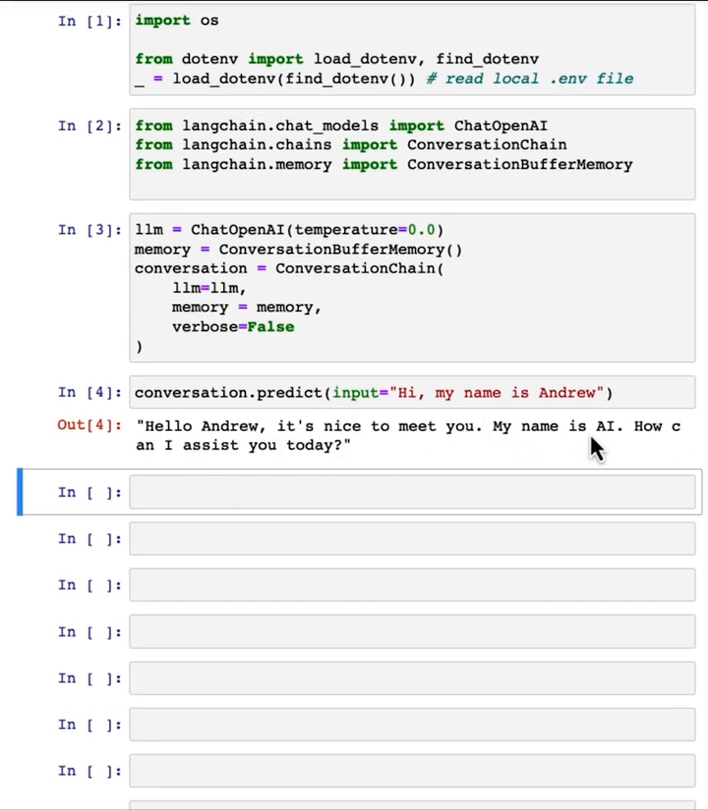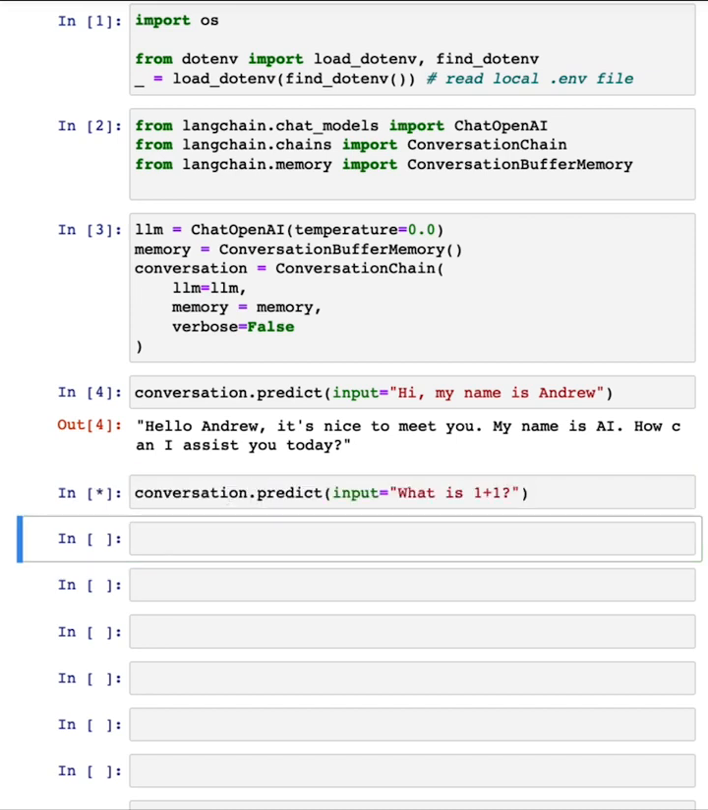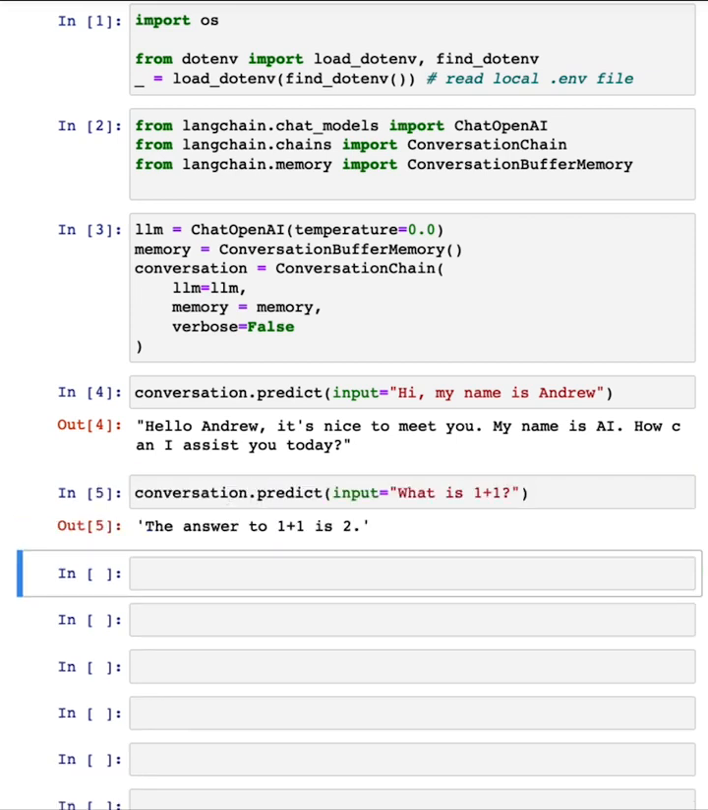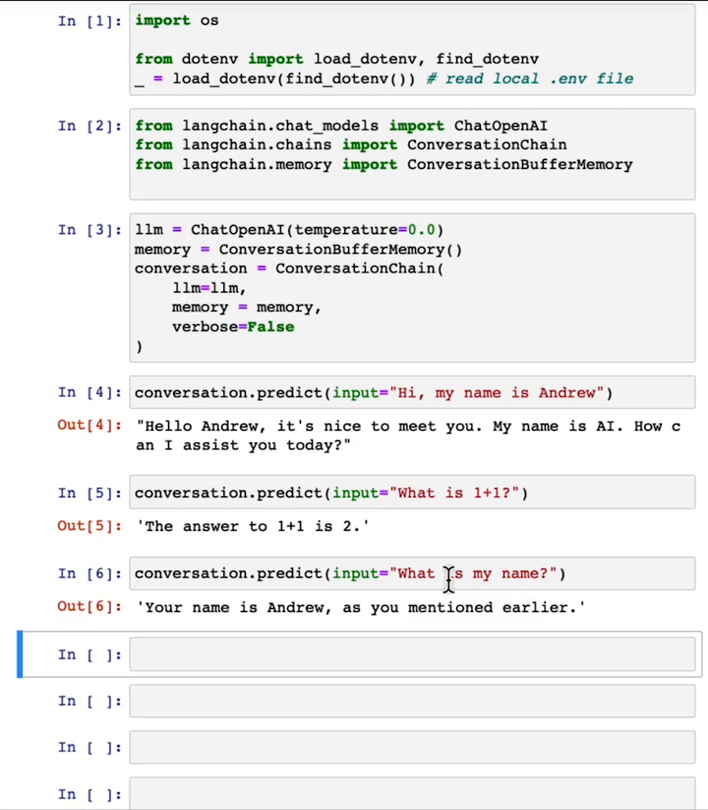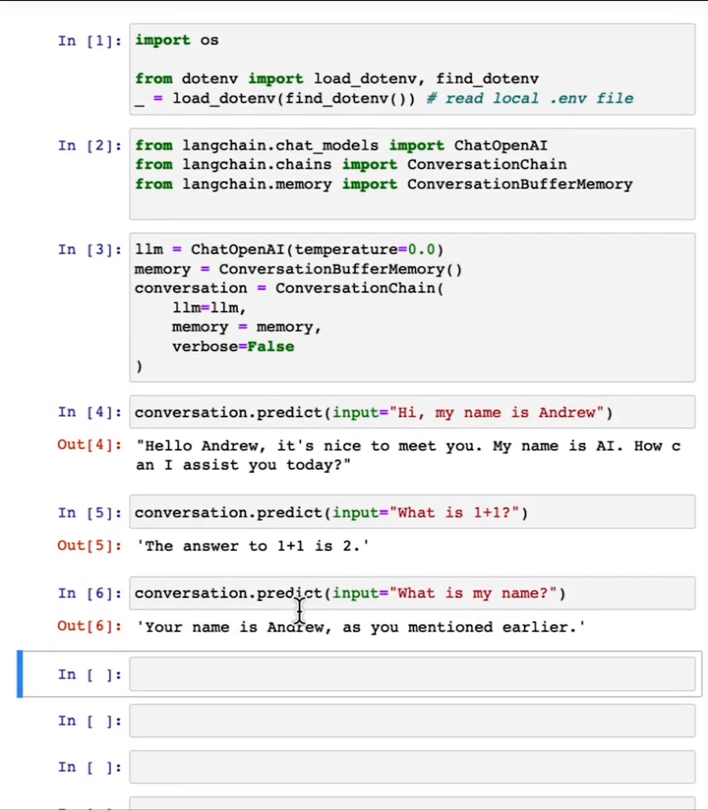Hello, Andrew, it's nice to meet you, right? And so on. And then let's say I ask it, what is 1 plus 1? 1 plus 1 is 2, and then ask it again, what's my name? Your name is Andrew, as you mentioned earlier. It's a little bit of a trace of sarcasm there.